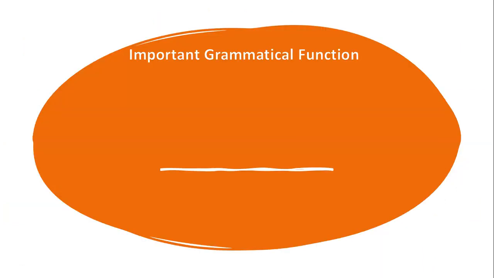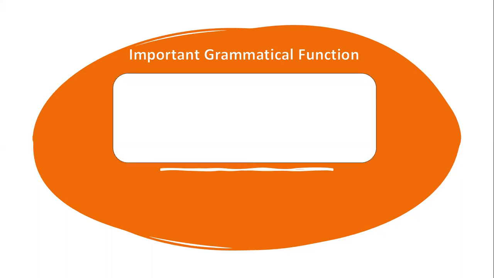Now, there are a few important grammatical functions to know whether a word is feminine or masculine in Arabic. First of all, we've already studied the gender of the referent of animate beings. We know that natural genders determine animate beings.